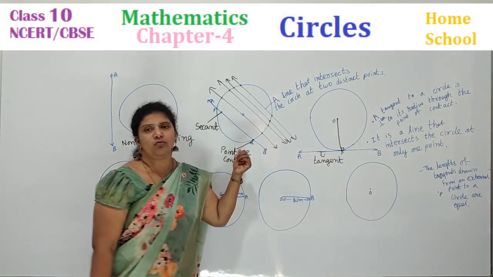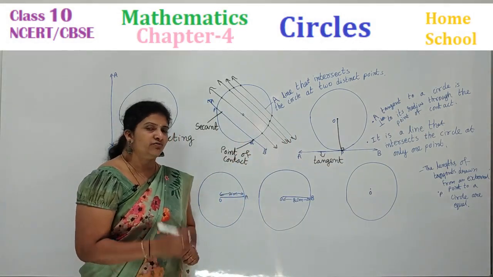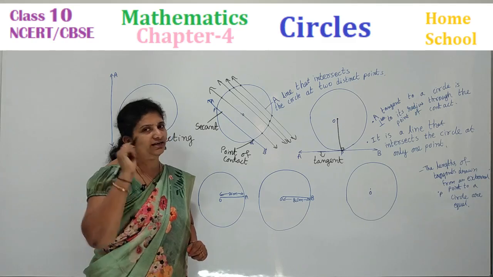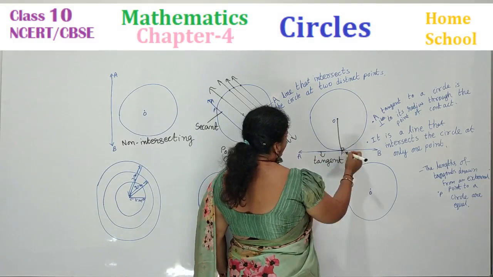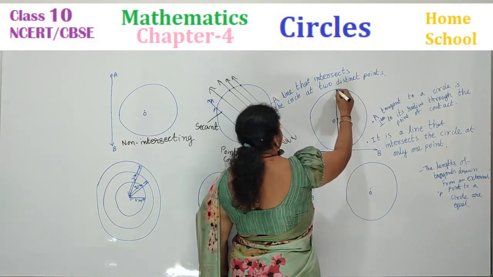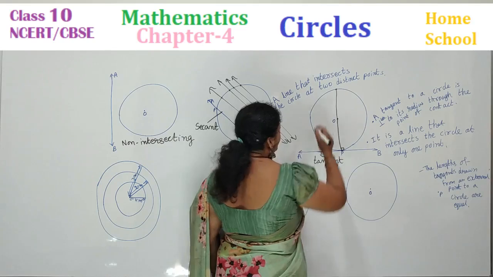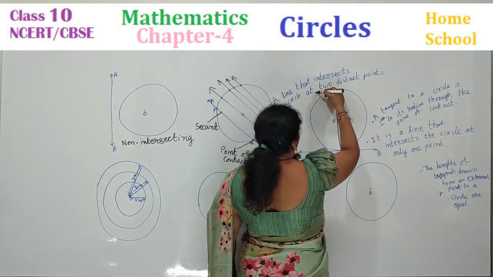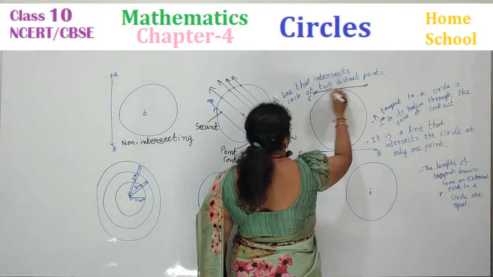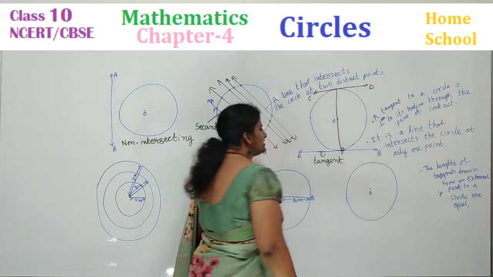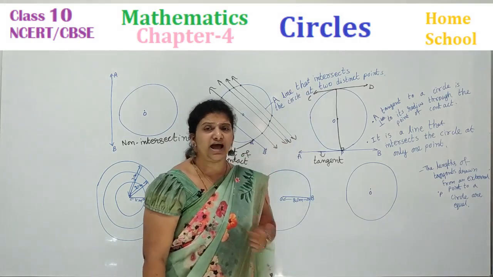You got to know now what is a secant, what is a tangent. How many tangents can you draw from one point of contact? Only one tangent. And now, suppose this is a radius, right? Extend it to join the circumference. What is this now? It is a diameter. Now if I try to draw one more tangent, let this be CD. What happens here, children? AB and CD are the tangents.